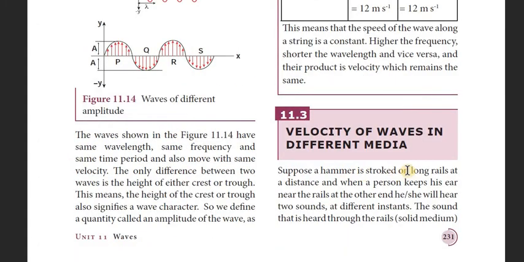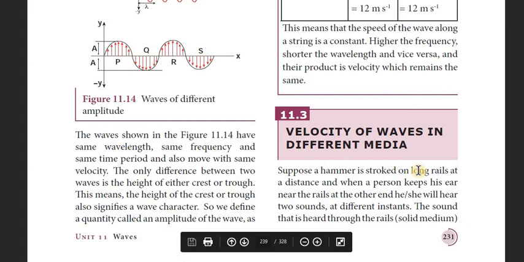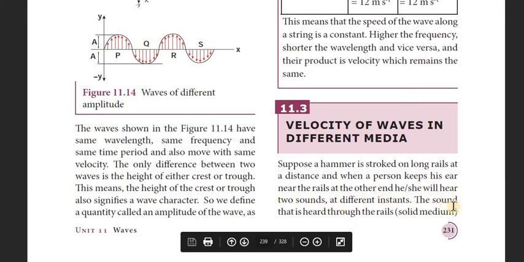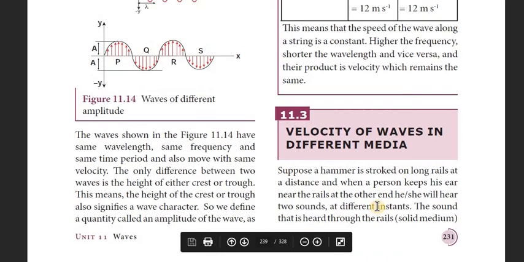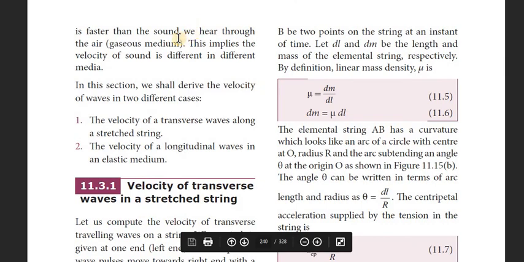Suppose a hammer is struck on long rails at a distance, and when a person keeps their ear near the rails at the other end, they will hear two sounds at different instants. The sound heard through the rails, the solid medium, is faster than the sound we hear through the air.